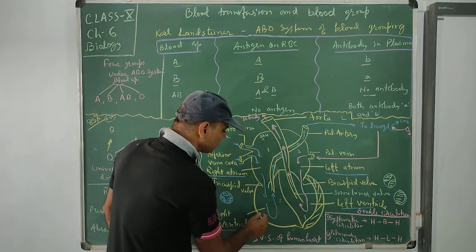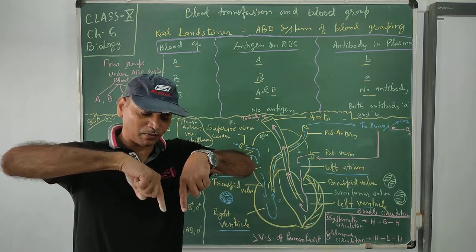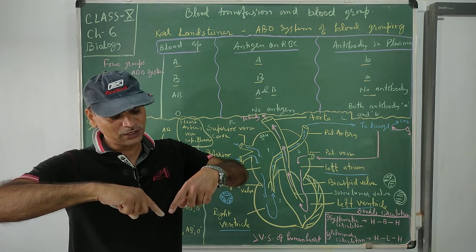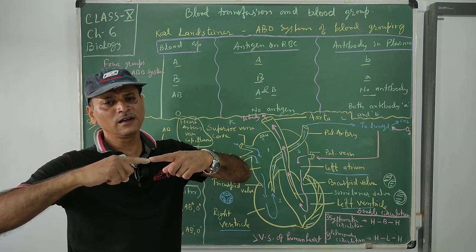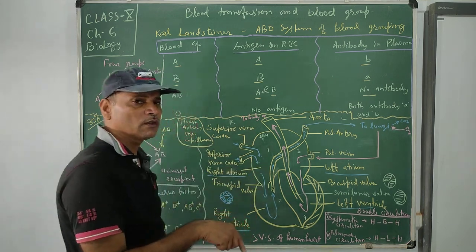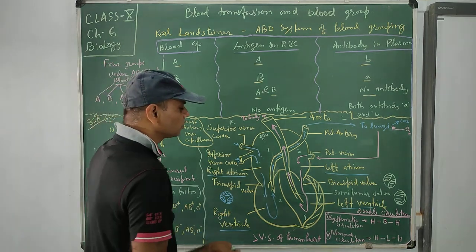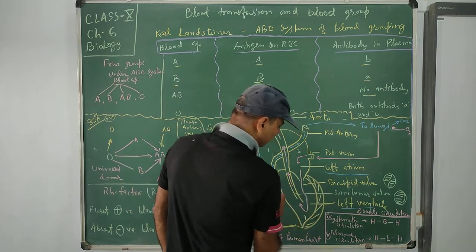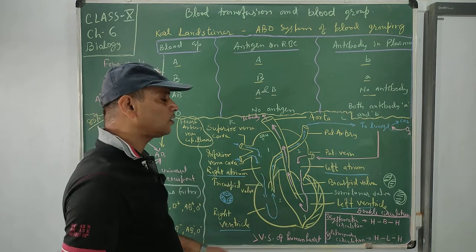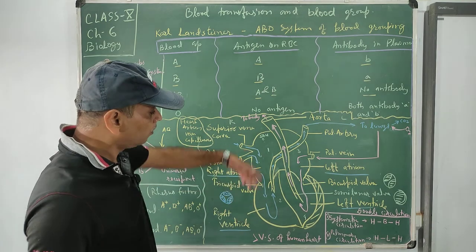So blood comes here. When it wants to go up, the valve closes. It allows blood to go down. But when blood comes downwards to the previous chamber, the valve closes. So this is for one-way or unidirectional flow of the blood. Backflow should be prohibited. This wall is very thick because it sends blood to the whole body, so it requires more pressure to send blood to all body parts.